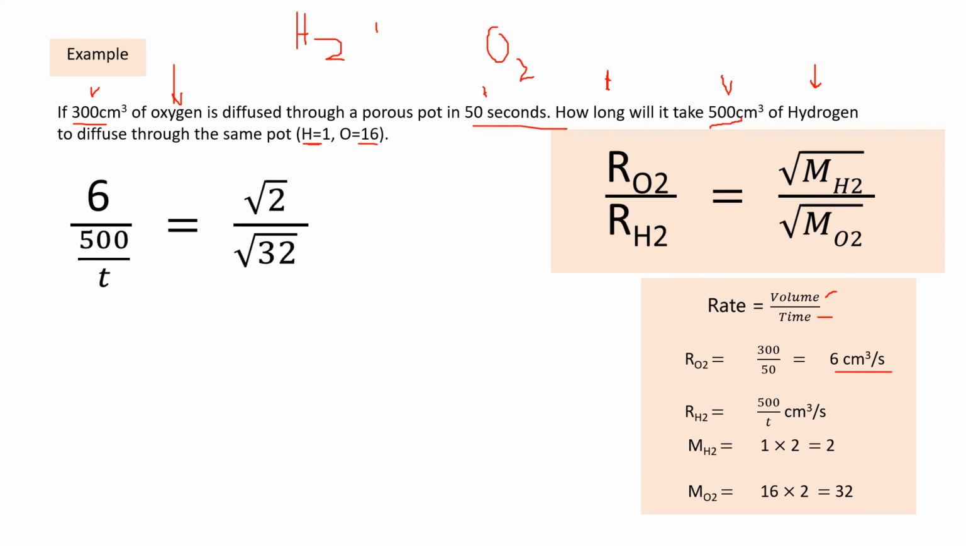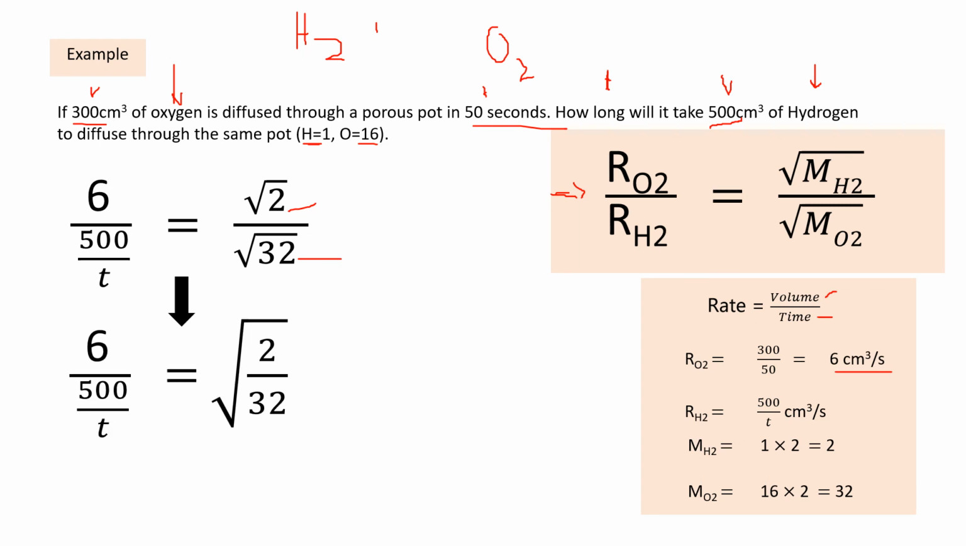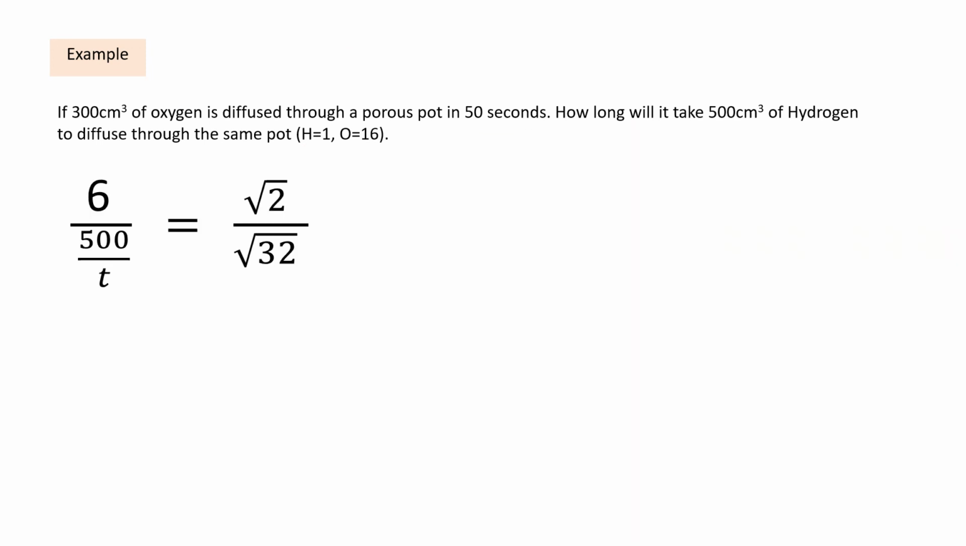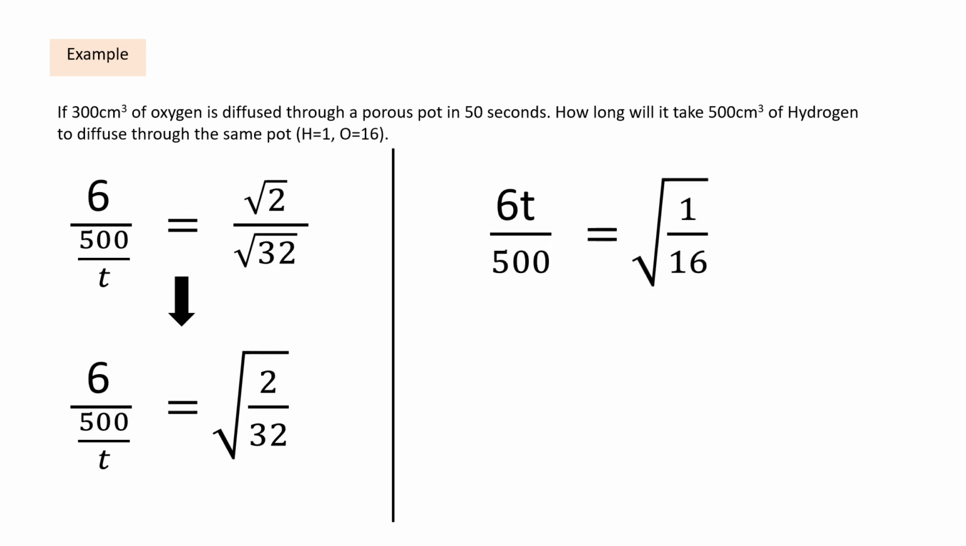So if we substitute all these answers into this equation here, we are going to have exactly this. So this is 6 translating to the rate of O2, then this is 500 over T translating to the rate of H2, and then this is the molecular mass of hydrogen, the molecular mass of oxygen. So if we go on, then we can just put these, 2 over 32, under the same square root, all right? All right, so we can just do the mathematics and change this fraction into this. And then when we divide this by this, we have 1 over 16.